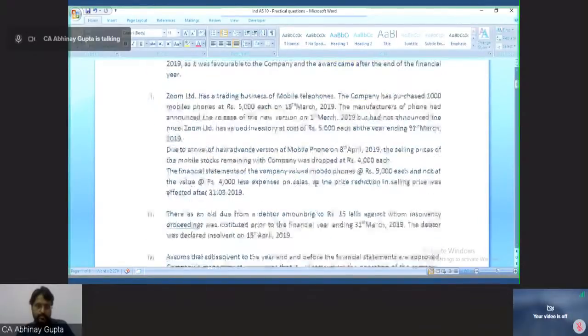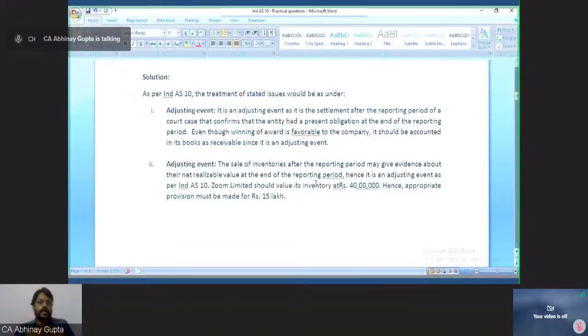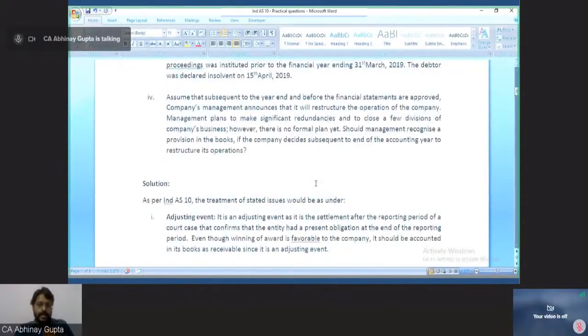Let's see the solution. As per Ind AS 8, the treatment of stated issues would be as under. It is an adjusting event. So we are talking about the first event which we have just discussed. It is an adjusting event as it is the settlement after the reporting period of a court case that confirms that the entity had a present obligation at the end of the reporting period.